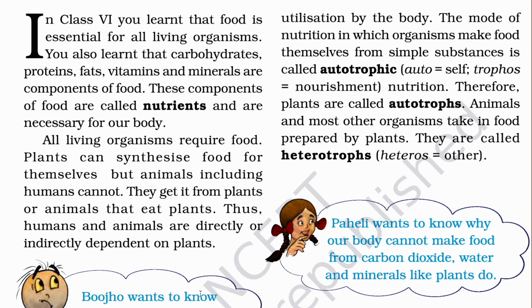As you know, plants are the producers. They can make food for themselves and for us as well. For example, in your home, your mom used to prepare the food, right? So simply your mom is the food producer, and you are simply what?